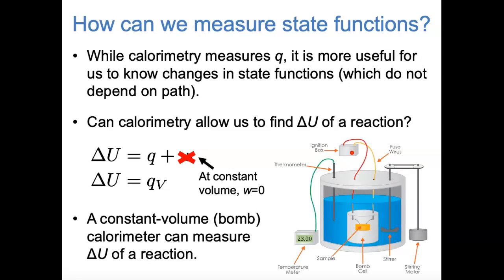And it is in fact possible to do calorimetry at constant volume. This is a picture of what's called the bomb calorimeter, where a reaction takes place in a bomb cell that's a rigid container that has constant volume. And when that reaction takes place, the temperature of the water in the calorimeter changes, and by measuring that, we can measure the heat transfer of the reaction, which, as we said at constant volume, is equal to the change in internal energy of the reaction. So, in a bomb calorimeter, we can relate heat transfer to a state function, the change in internal energy.